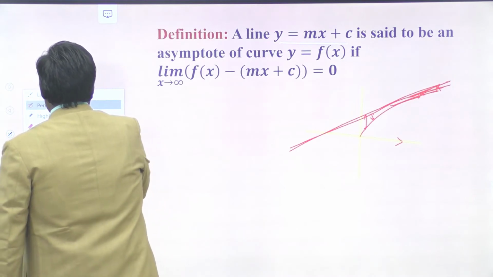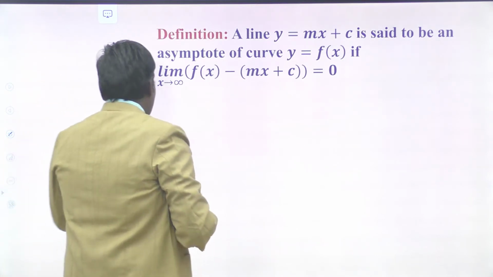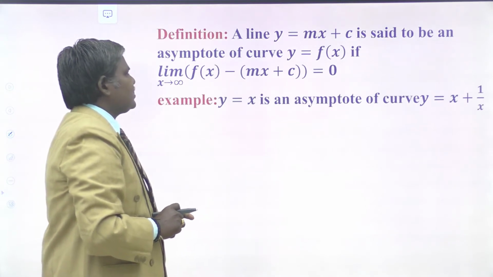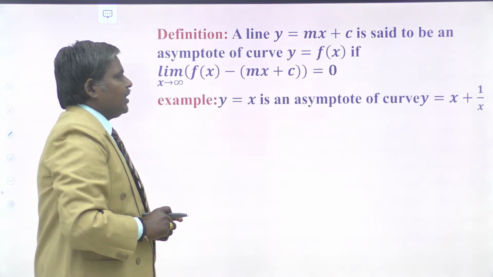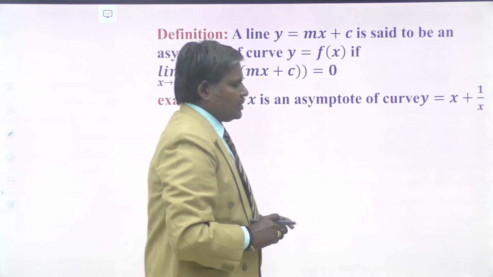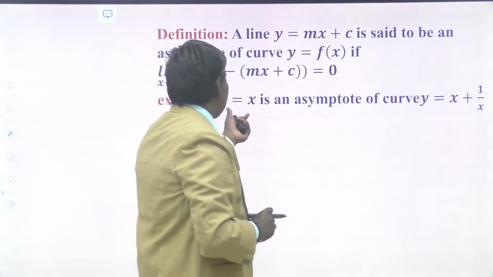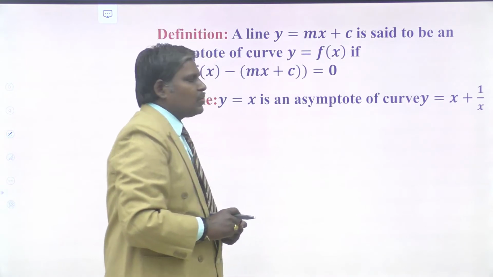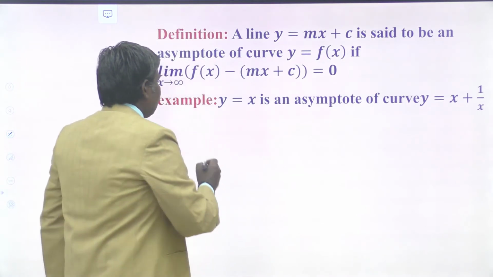Okay. Now, y equal to x is an asymptote of the curve y equal to x plus 1 by x. Why? Because we are saying y equal to x is an asymptote to that curve y equal to x plus 1 by x. So what you have to find out?